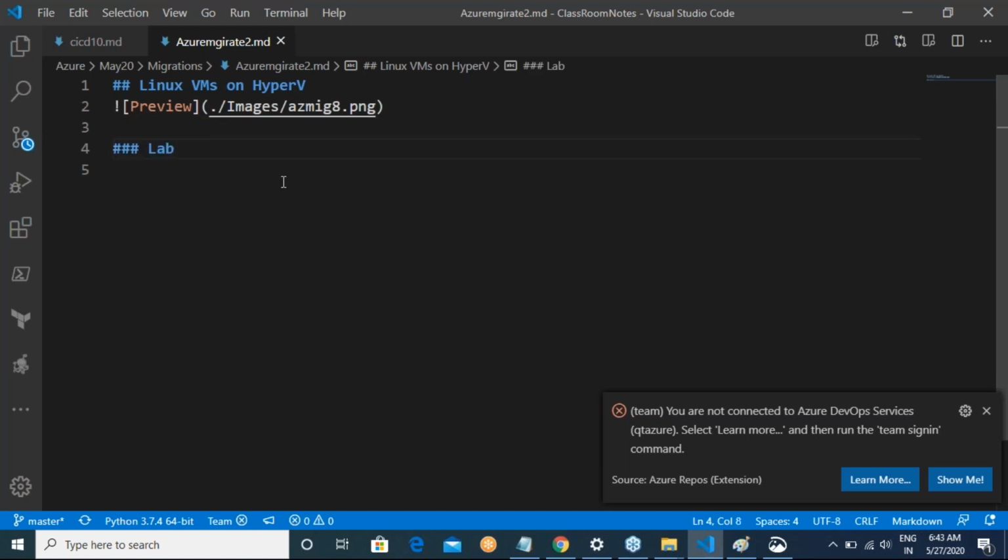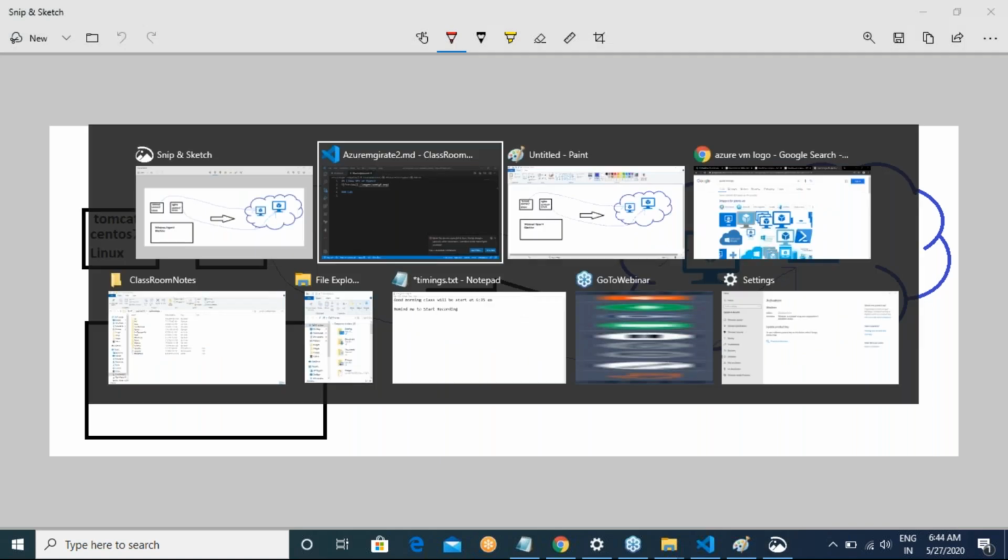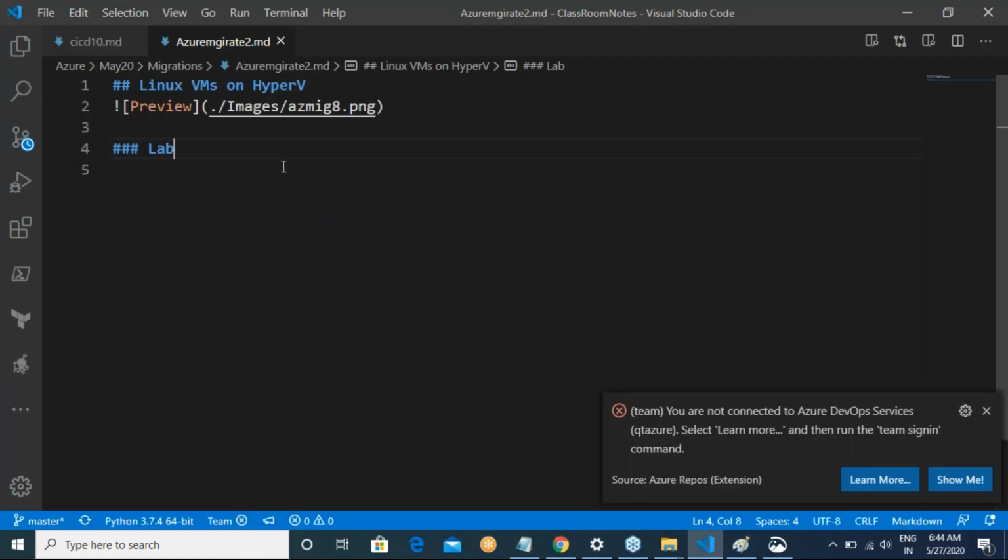Now let us come to our lab. In your organization, you will not have a problem because someone might have installed it, and these applications might be running in your organization. But in our case, we have to create this setup because we want to run through this migration. So I should be able to create virtual machines, and that too in a very simple way.